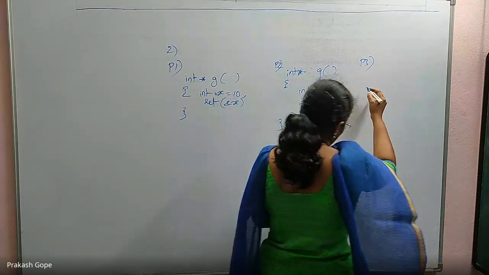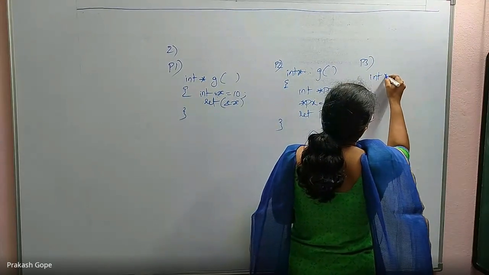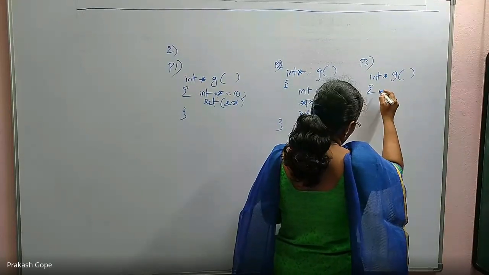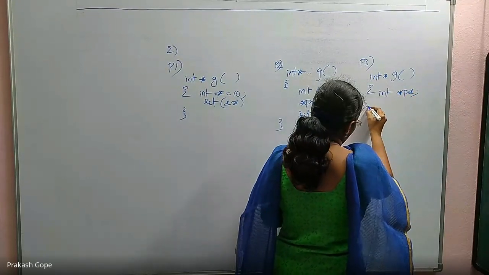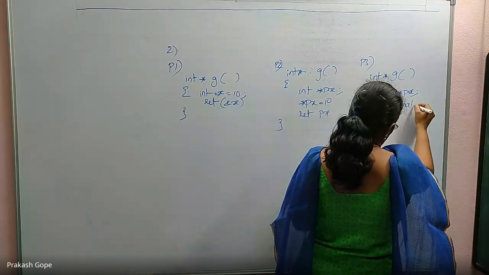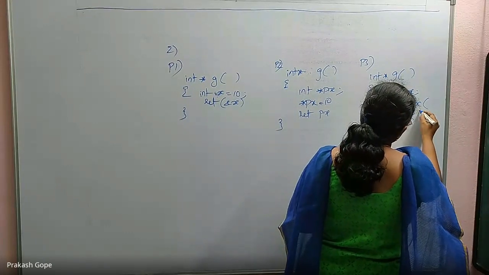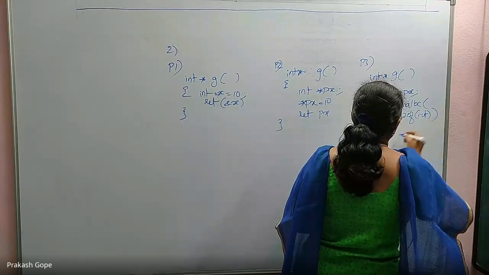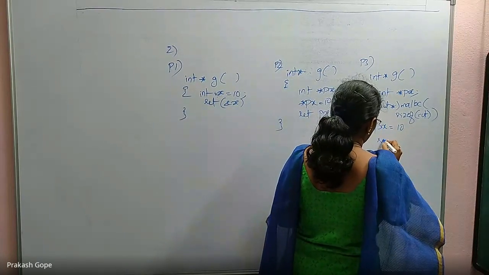P3: int star g of void, int star px equal to malloc of size of int, star px equal to 10, return px.